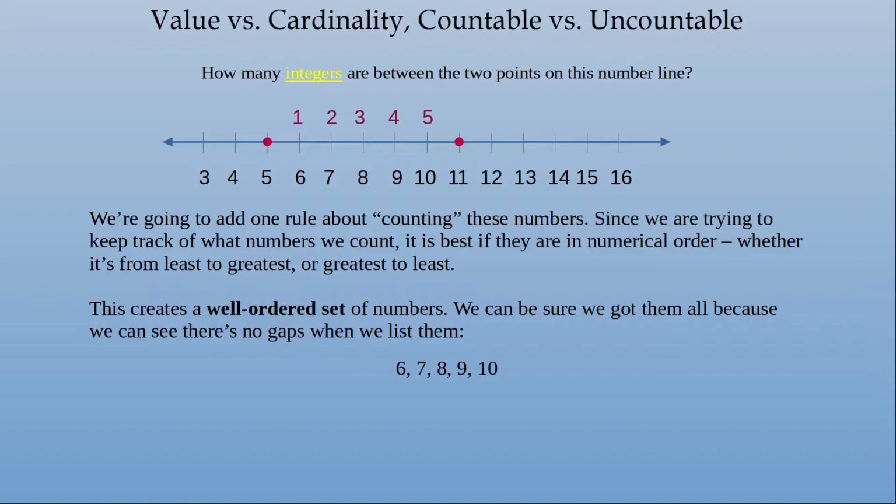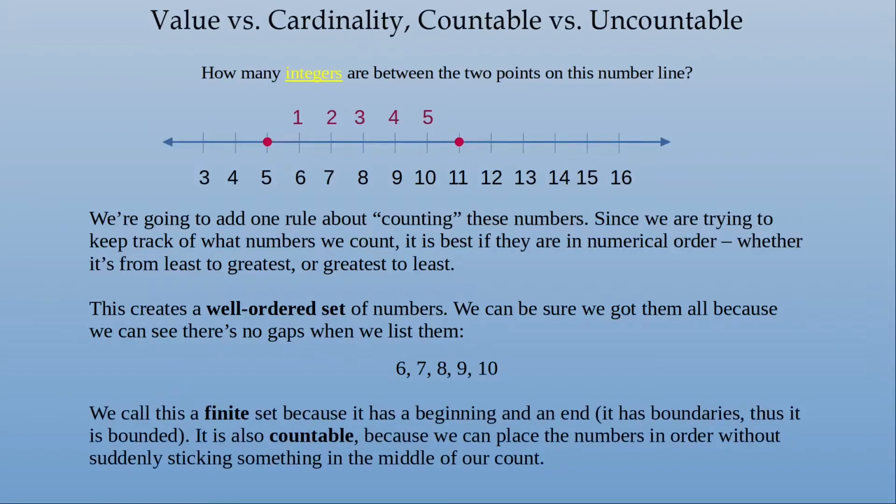numbers in the set. We call this a finite set because it has a beginning and an end. It has boundaries, thus it is bounded. It is also countable because we can place the numbers in order without suddenly sticking something in the middle of our count. That'll make sense in a moment.